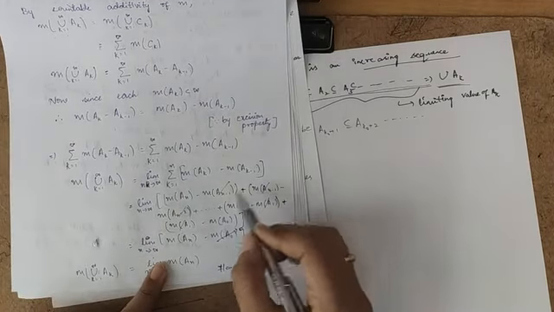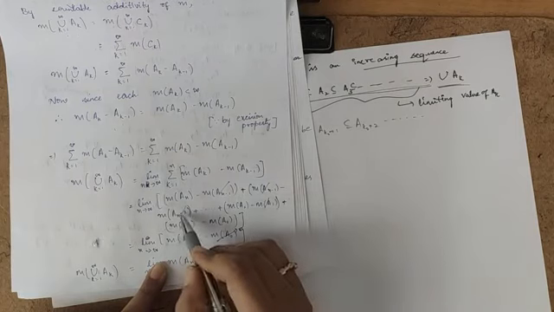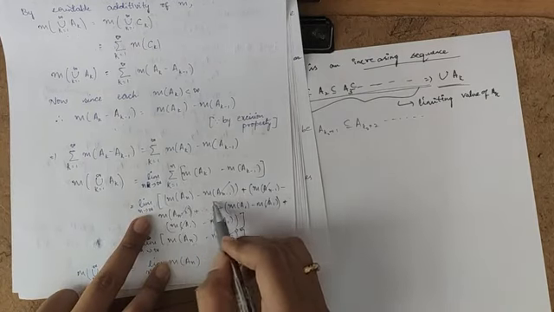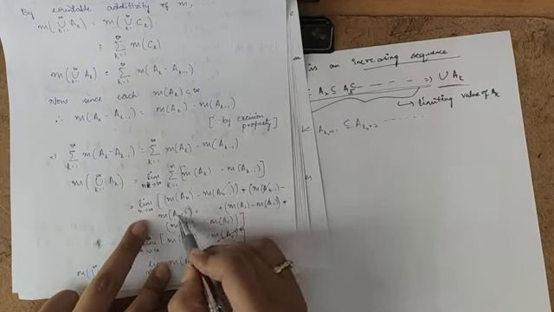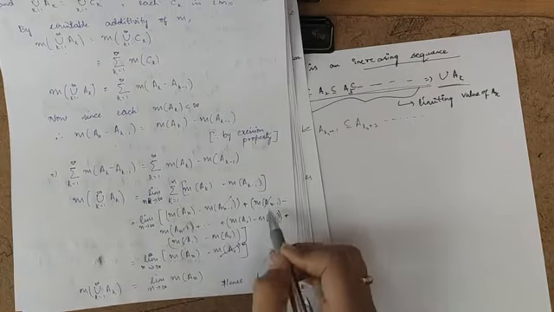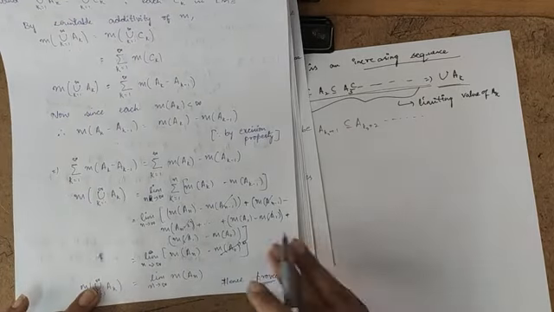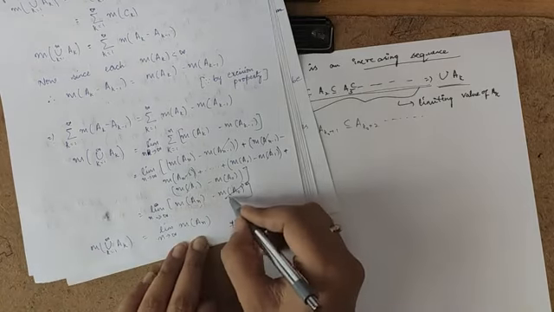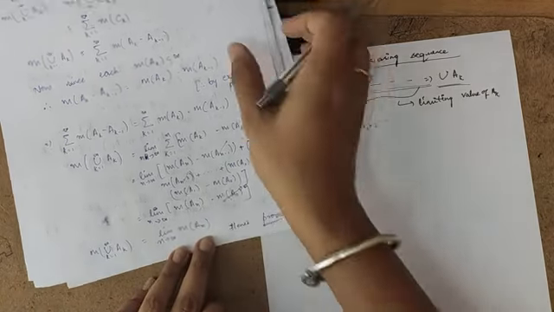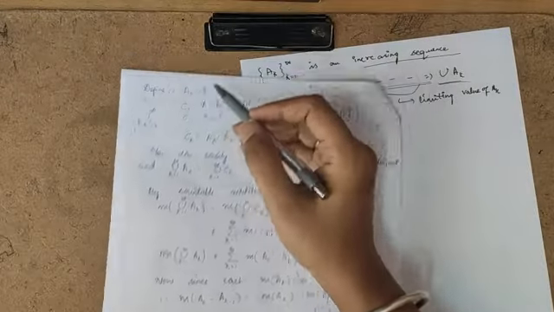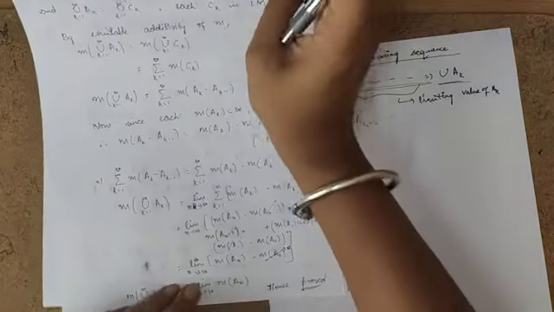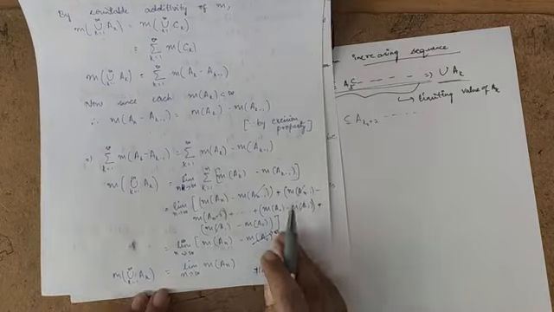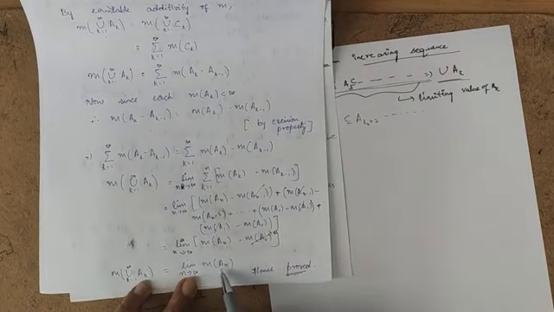Here these terms get cancelled, minus, plus, each term cancelling with the next. At the end you will get limit n tends to infinity of measure of An minus measure of A0. Since we know that A0 is equal to null, the measure of A0 will obviously be 0. So you will get limit n tends to infinity of measure of An. This is nothing but the first part of your proof.